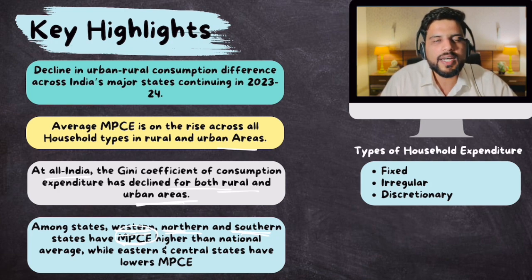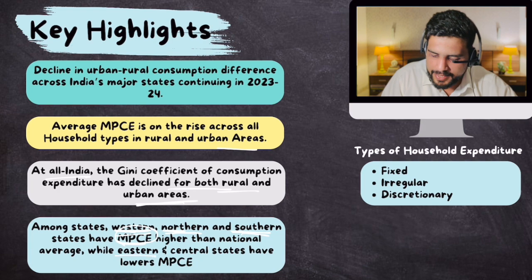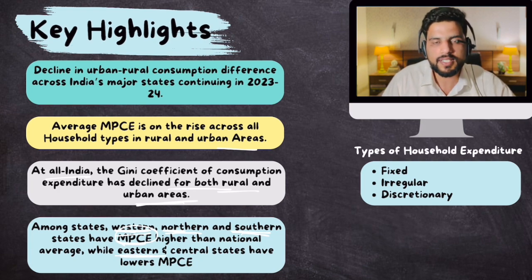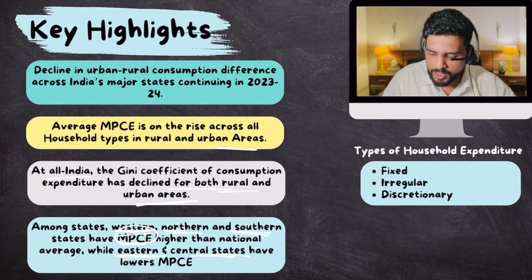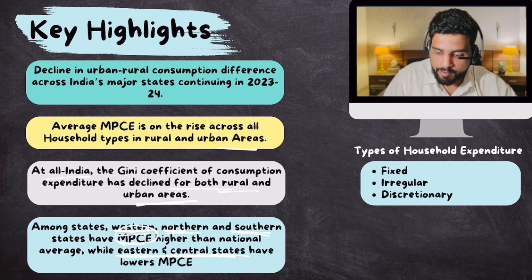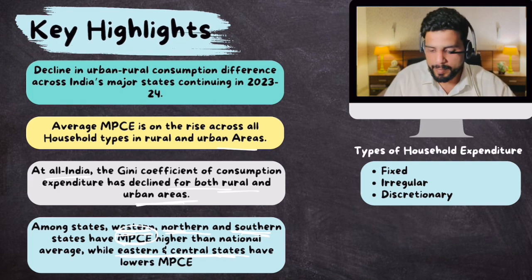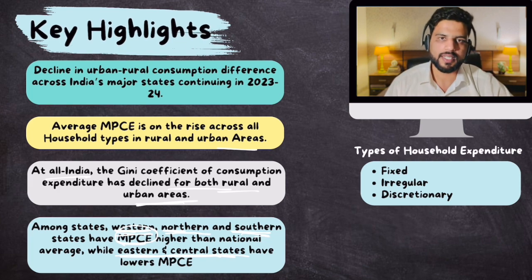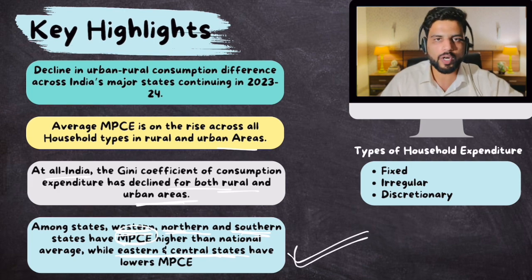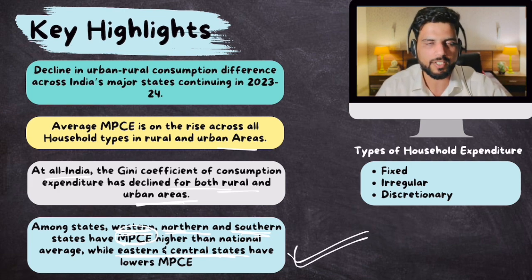Which region is not doing better? Eastern states, Bihar, Jharkhand, Northeast India, and central states, Chhattisgarh, Madhya Pradesh, have monthly per capita expenditure lower than the national average. Remember this part. This is the geographical distribution of monthly per capita expenditure.